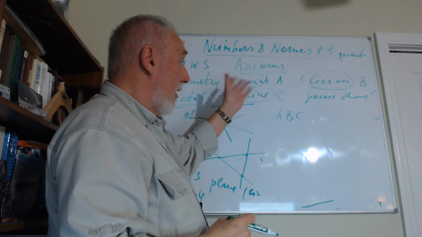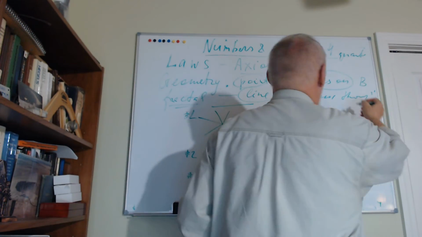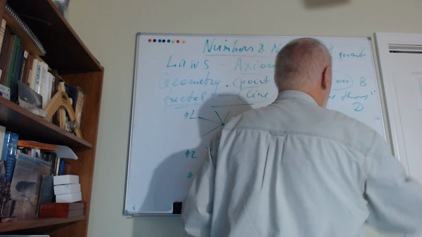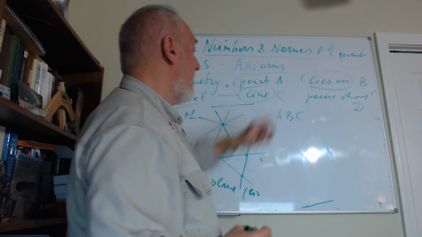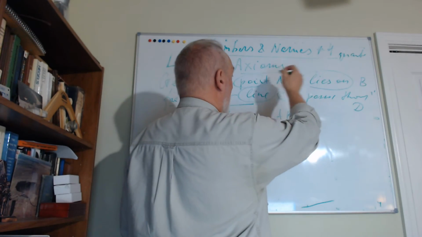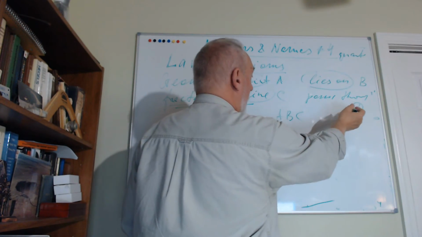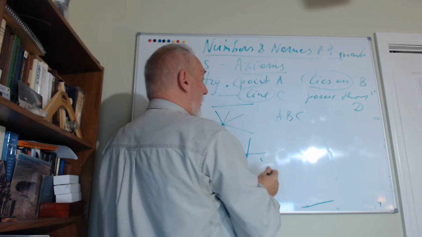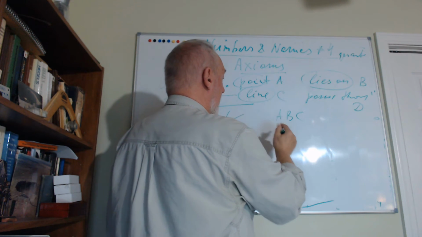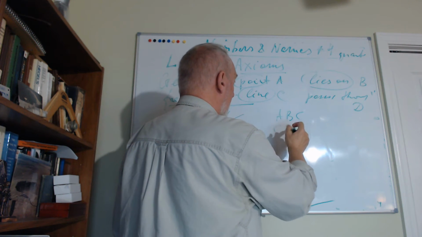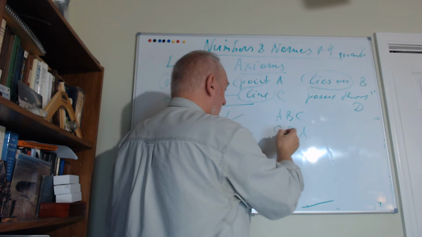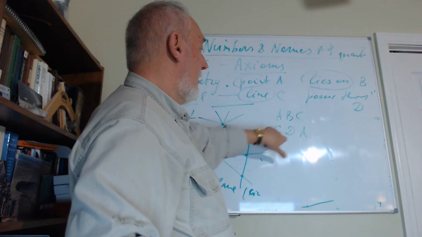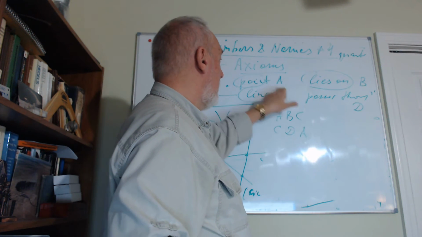And the rest, like passes through, we can rename as D, right? So if we want to say that line C passes through point A, we will write C, D, A. So line passes through point.